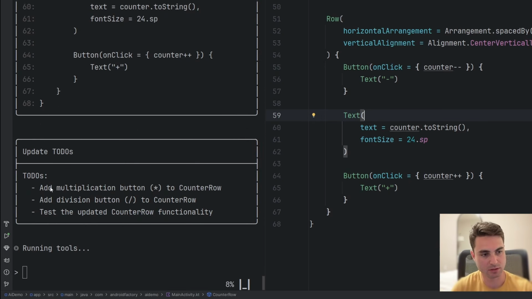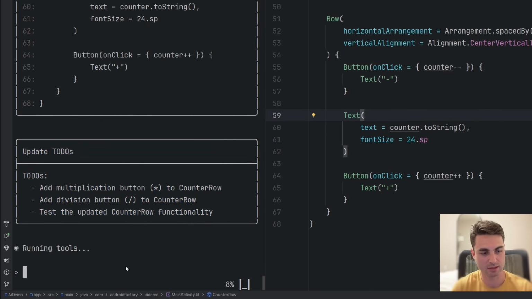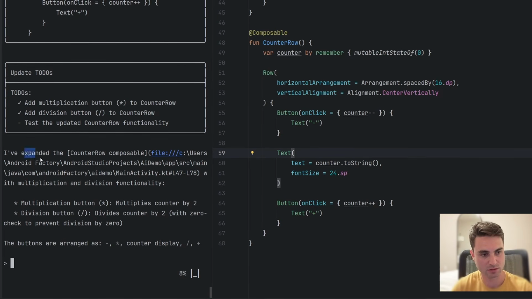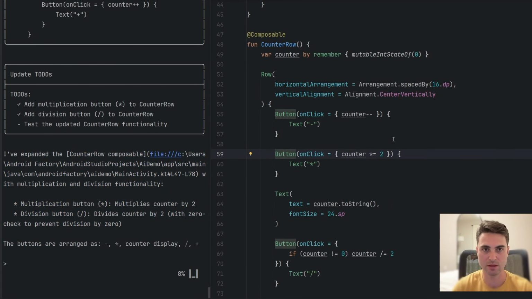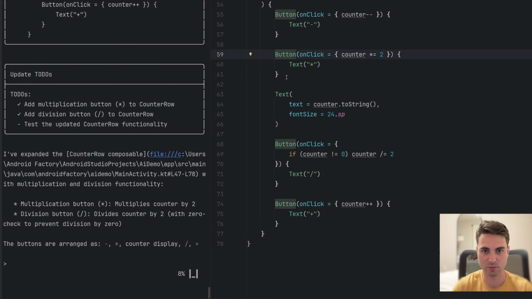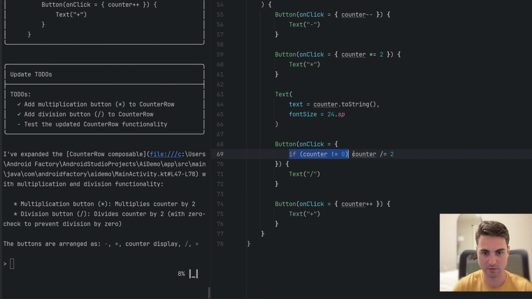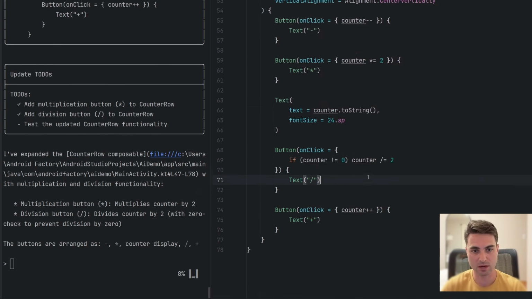We'll see here that it is working. It's created some to-dos for itself. It seems like it's gotten the information. We can see some edits coming in, and it gives us a little bit of the output here. If we click over here and re-highlight the main activity, we can see that we added a few buttons here to multiply and divide. I'm sure that would work. Yep, we even have it checking for not equals 0 so that we don't crash. That looks good. However, it did not create the preview.